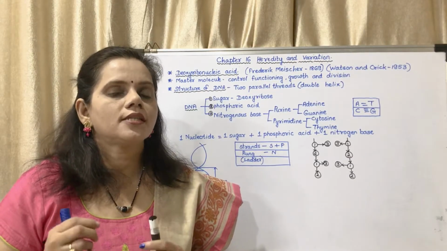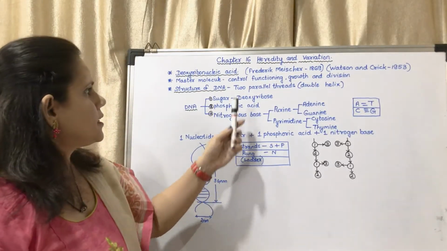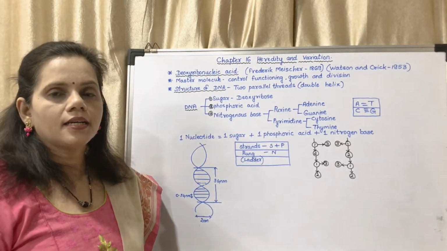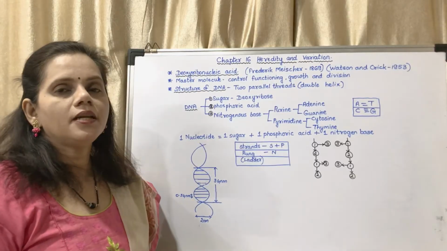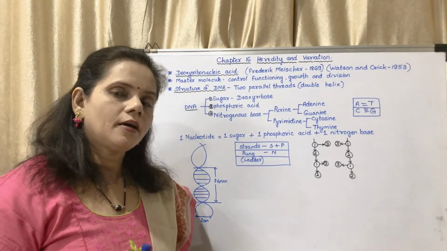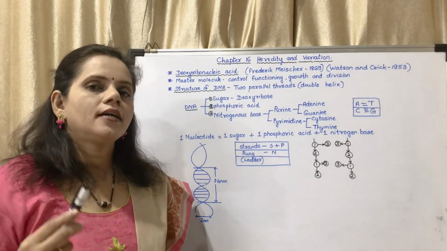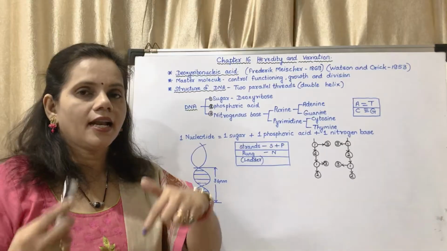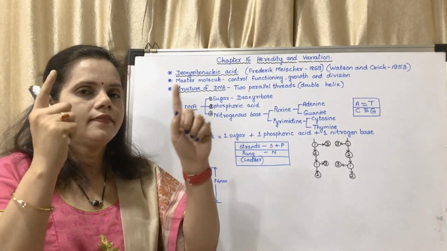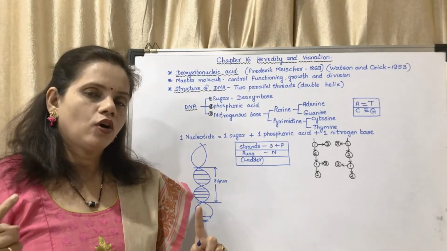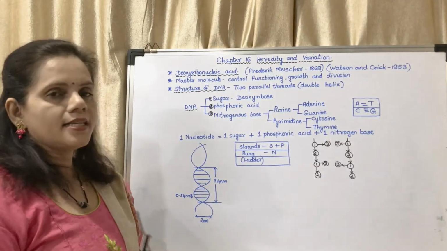Now I will show you the structure of DNA. This is the structure of DNA. It is made up of two parallel threads which are wound around each other, so it forms a double helix. So it is said to be a double helix. Why is it said to be a double helix? Because it forms a layered, ladder-like structure. There are two parallel strands. They get wound around each other to form a DNA strand. Understood? If you separate these strands,